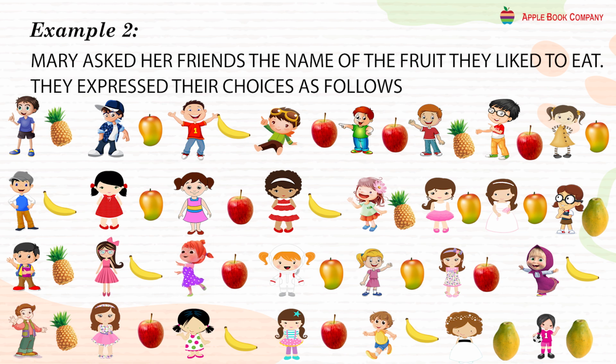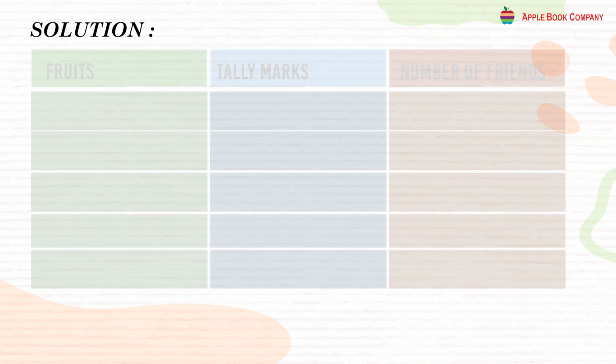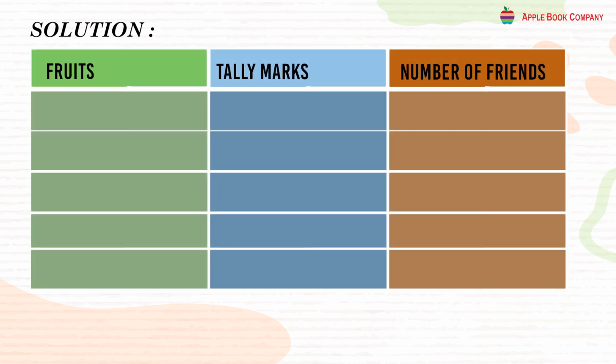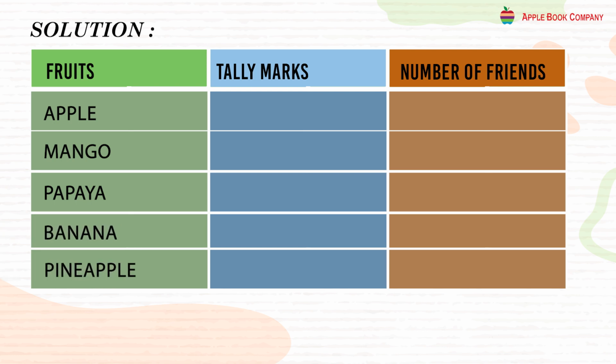Which of the fruits is the most liked? Which of the fruits is the least liked? Which 2 fruits are equally liked? How many friends like pineapple? So, solution. Let us write all the fruits on one side: apple, mango, papaya, banana, pineapple. Now let us draw the tally marks.